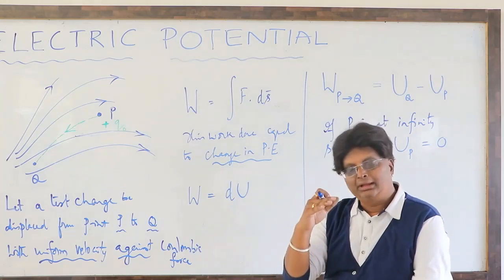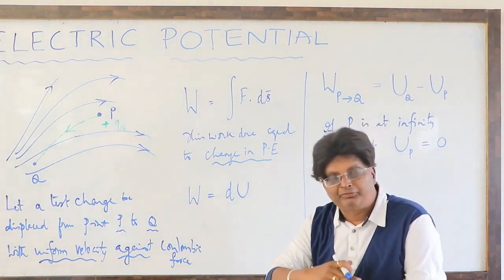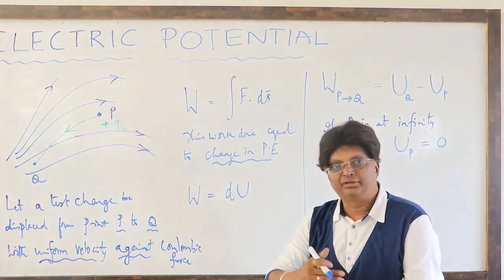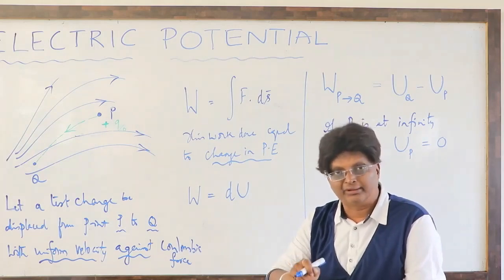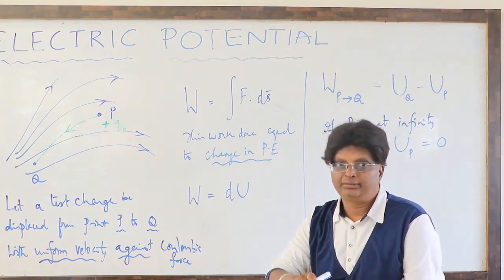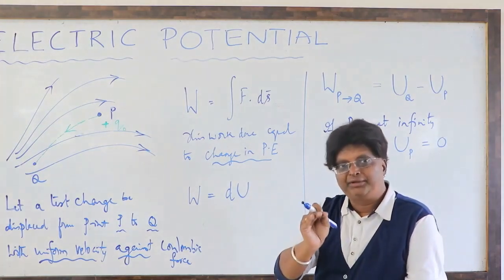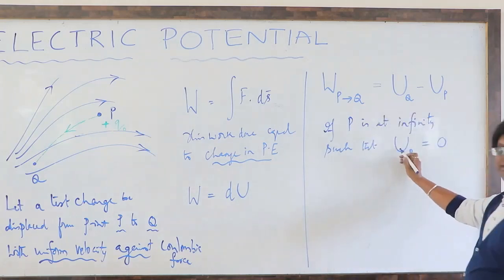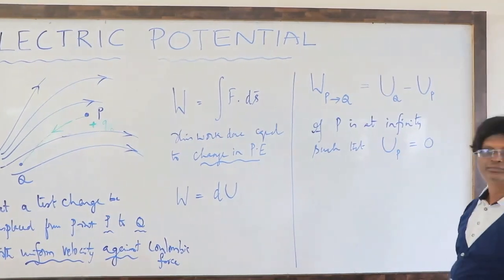Supposing in the morning I had zero amount with me, and by evening, due to some interaction, I had 200 rupees. Now the money with me is 200, and the gain is also 200. Is it not? That is why, for that convenience, I am taking initially the point P at infinity, UP equal to 0.